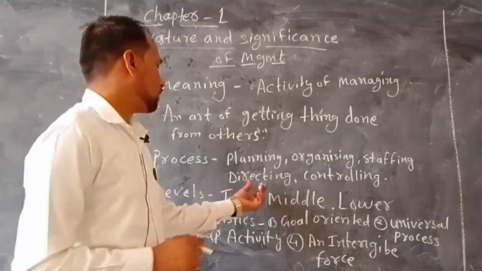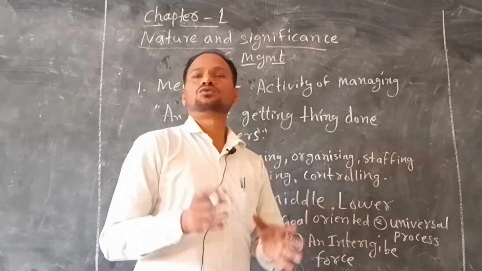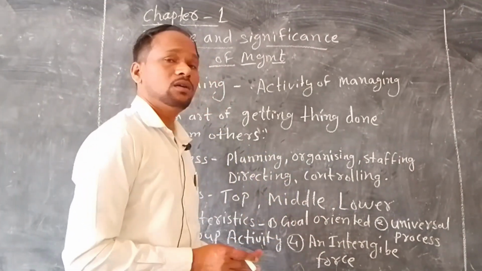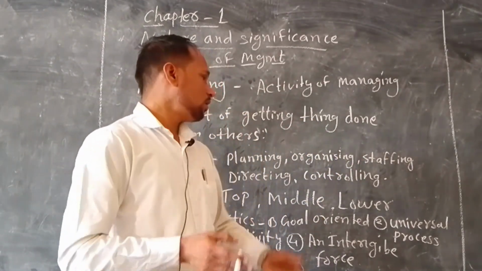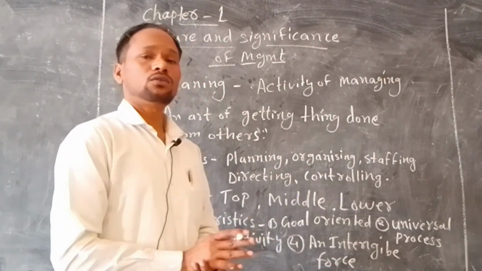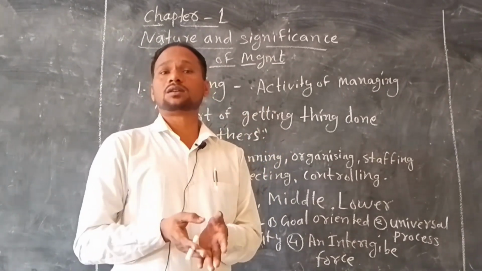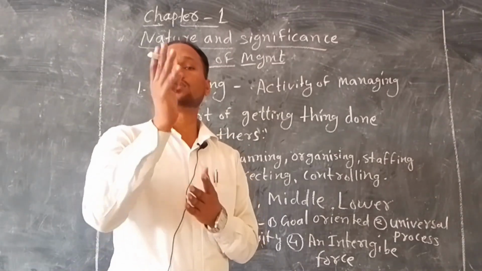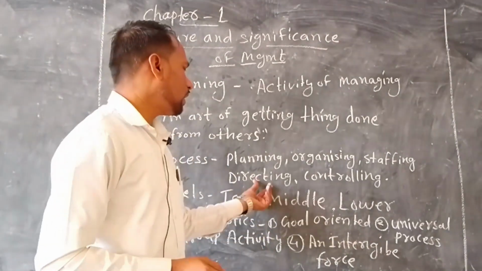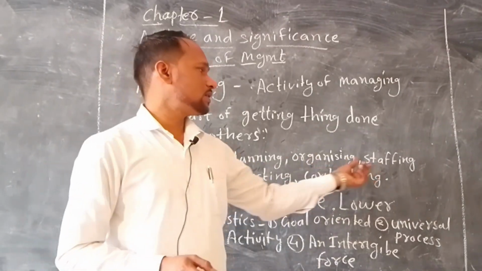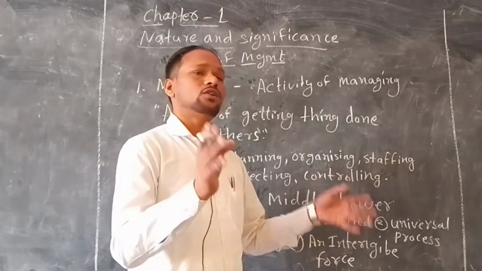After staffing, next is directing. Now we have people to do the job, so we have to direct and guide them on how to do the particular task, telling them the strategies and the plans we have made, so that they perform the task accordingly. That is directing. After planning, organizing, staffing and directing, the last work is controlling.